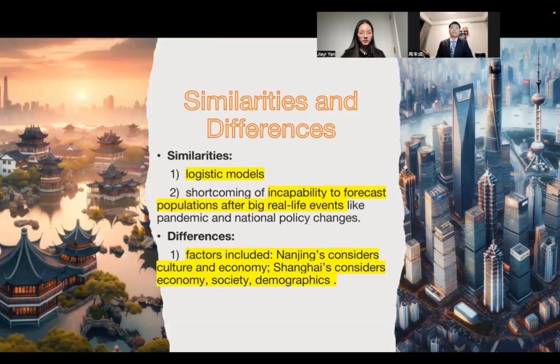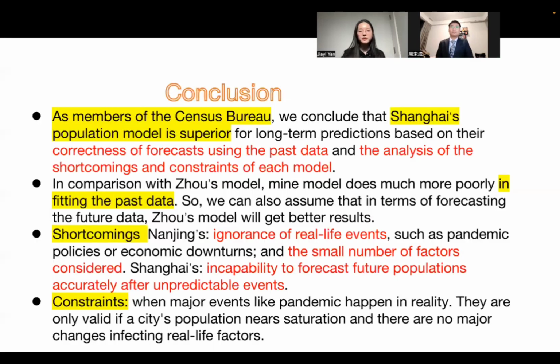They also have one major difference: the factors included. Nanjing's model only considers culture and economy, while Shanghai's considers economic, social, and democratic factors. As members of the Census Bureau, we conclude that Shanghai's population model is superior for long-term predictions based on their correctness of forecasts using the past data and the analysis of the shortcomings and constraints of each model.